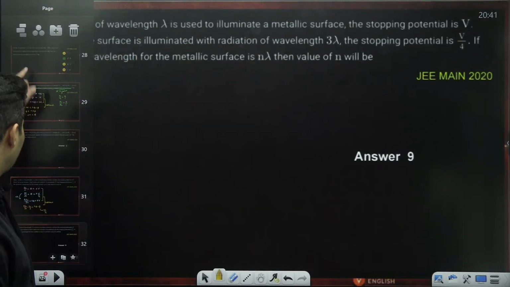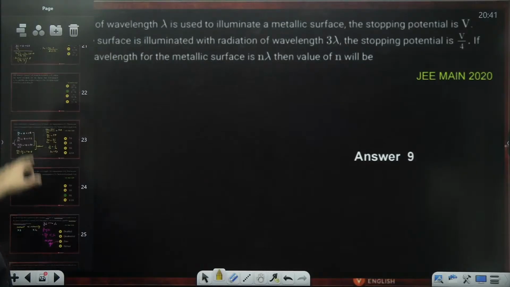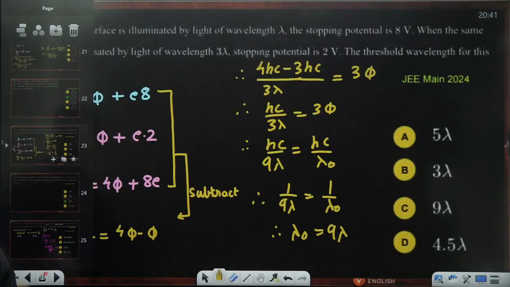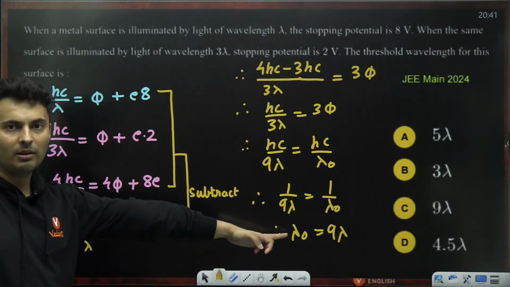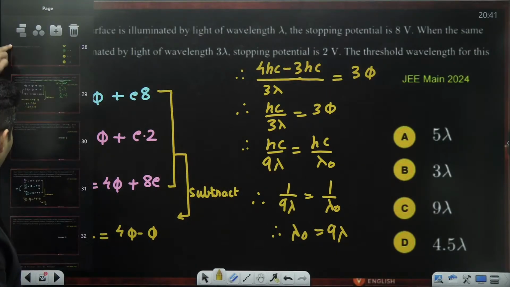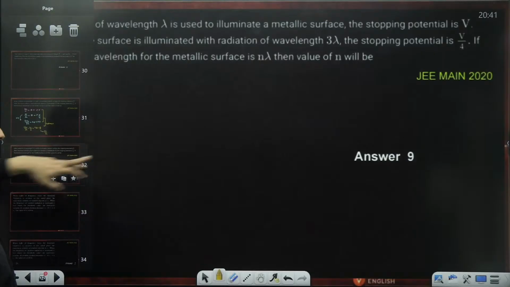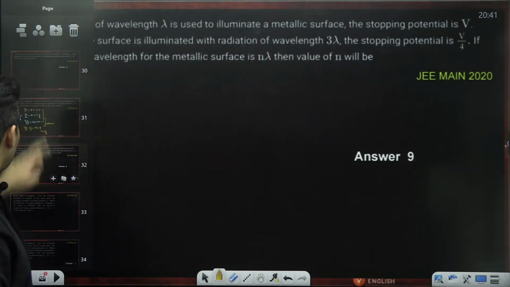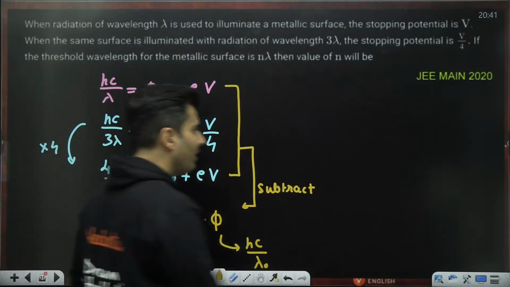In fact, we have done the same question before also. Yes, the same type of question. 9 lambda was the answer. This was asked in JEE Mains 2024, and before that in JEE Mains 2020. So if you think JEE questions are not repeated, well, you're wrong.